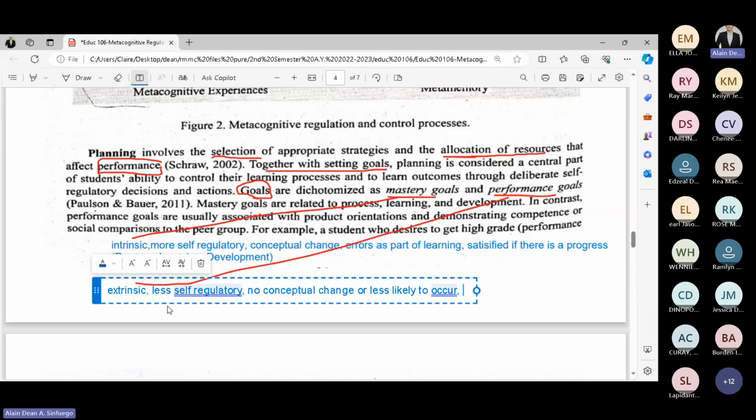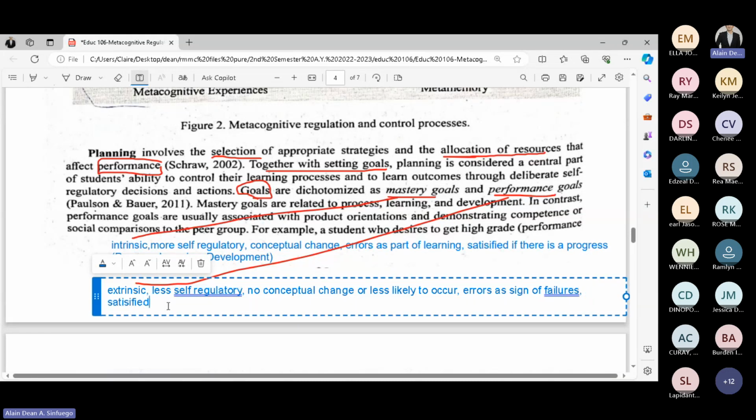When it comes to errors, they see it as a failure or sign of failure. Since you see errors as failures, you are only satisfied if you succeed. If you don't succeed, then you're a failure, and you're not satisfied at the end of the day.